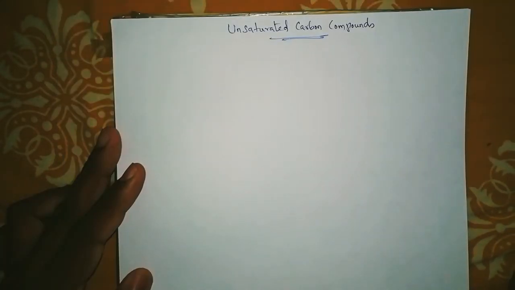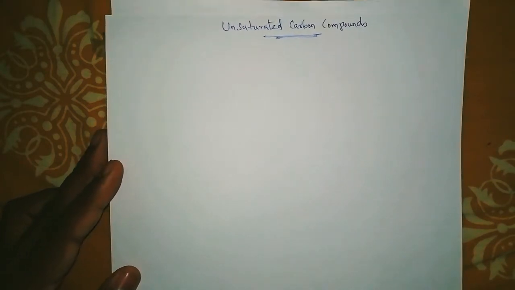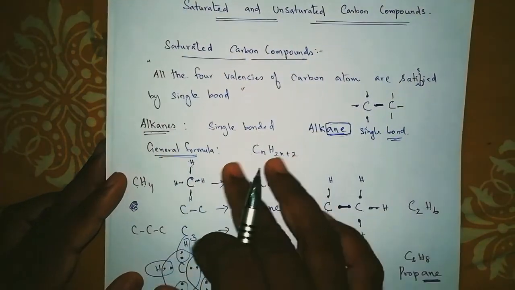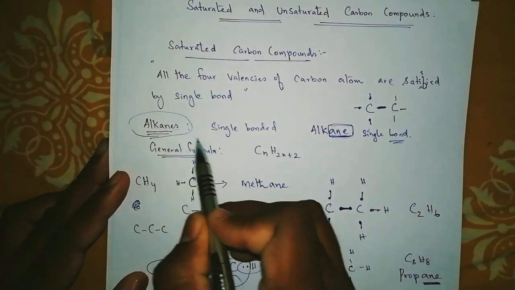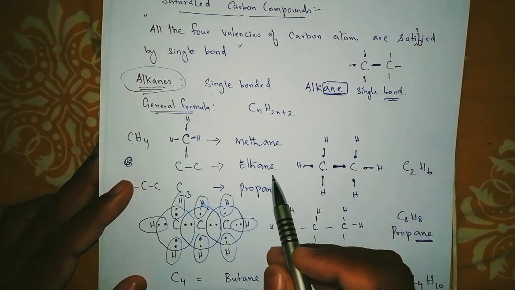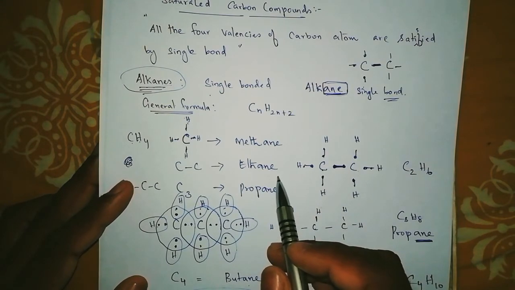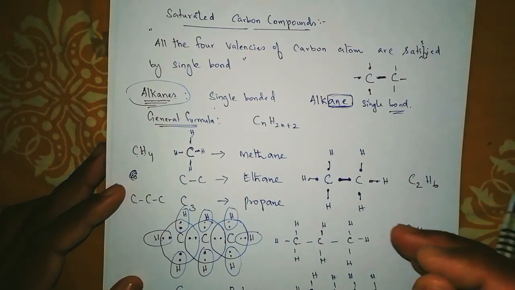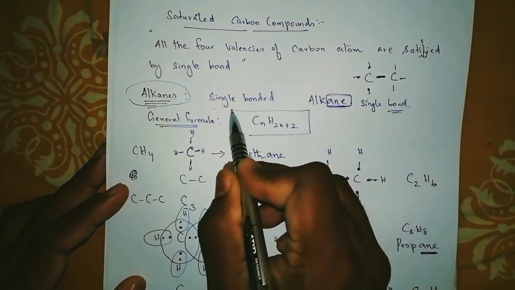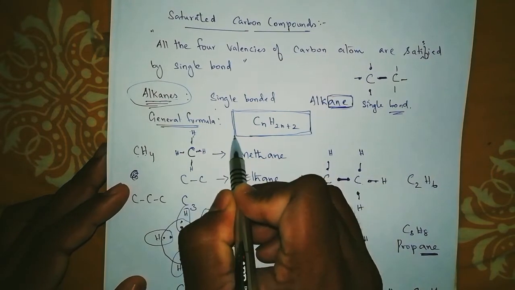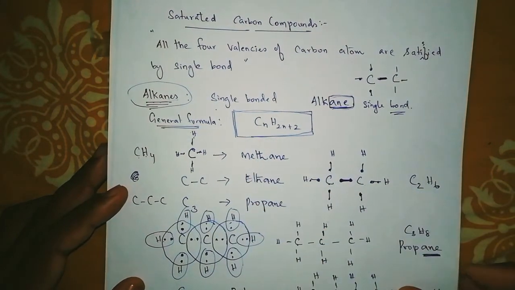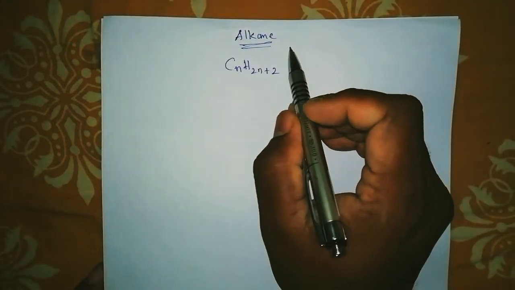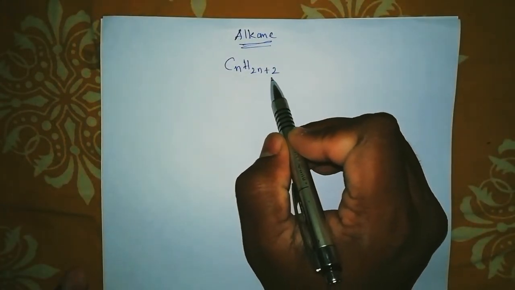The next topic we are going to learn is unsaturated carbon compounds. Before, we learned only saturated carbon compounds, where we learned only alkanes. Alkanes means single bond. The bond between carbon and carbon is a single bond. Okay, before starting unsaturated carbon compounds, let's start with the general formula. How can we use this? Let's try with the general formula. So we'll use this general formula for alkanes and we'll try for that.